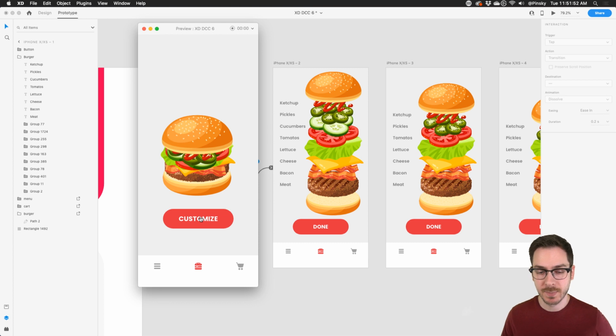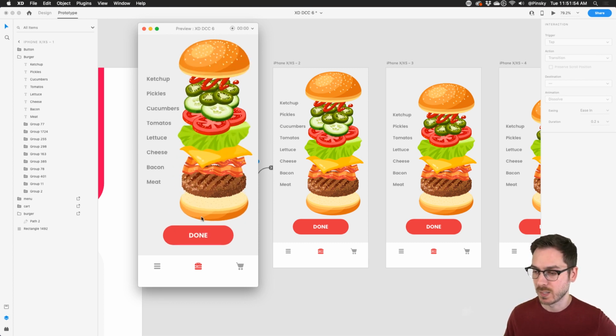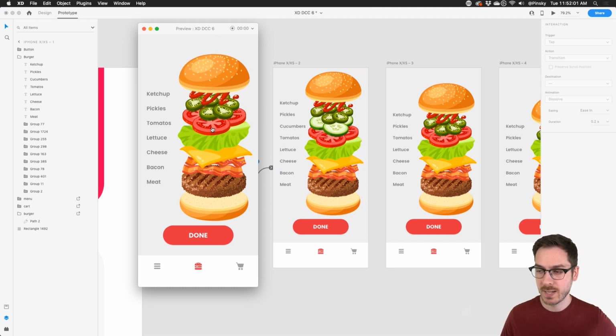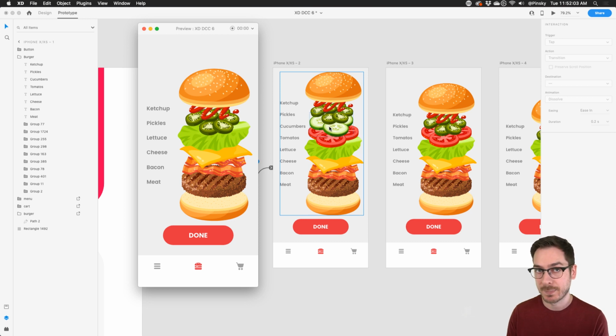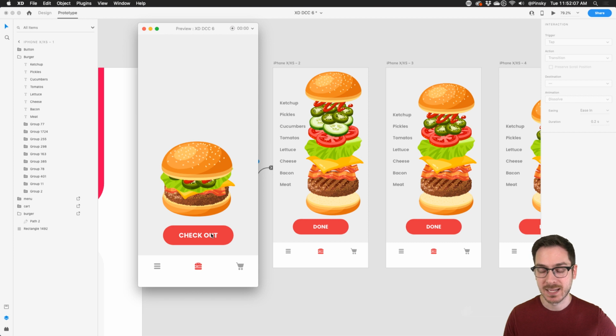So we've got our customize button. We can press it, boop, there we go. It expands to show all of our ingredients. We don't want cucumbers, we can drag that off. We don't want tomatoes, we can drag that off, and the burger is collapsing as we're doing this. Then we can press done to kind of collapse things back into place. The button changes the text.